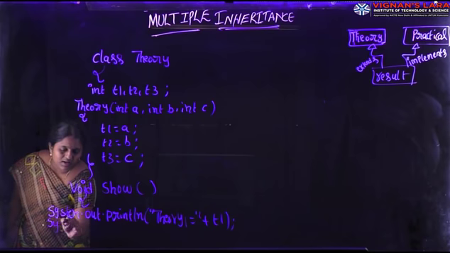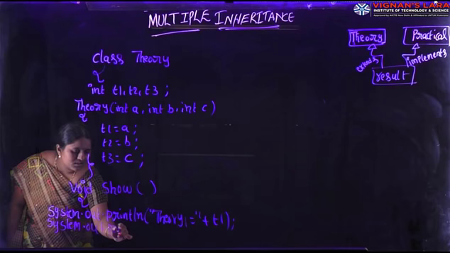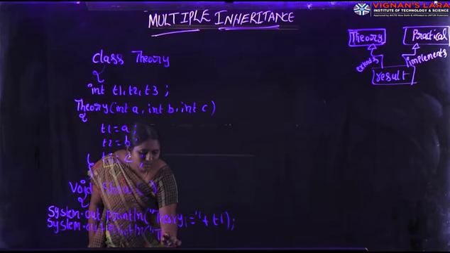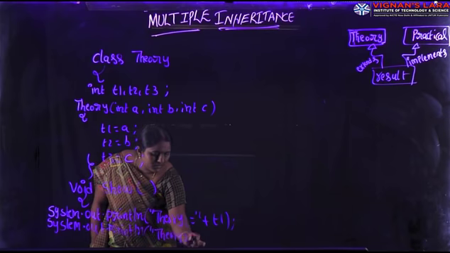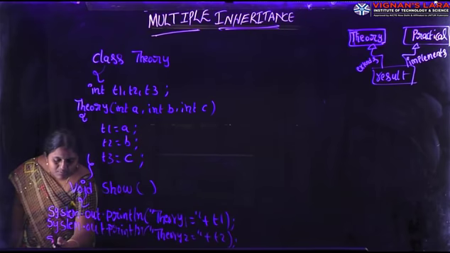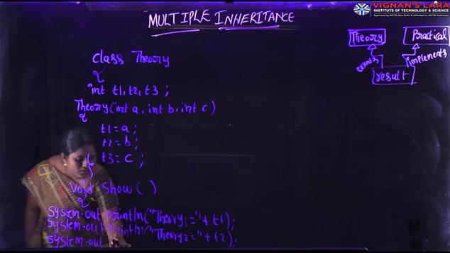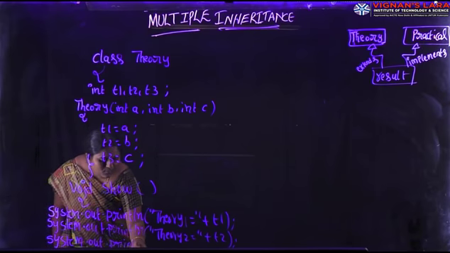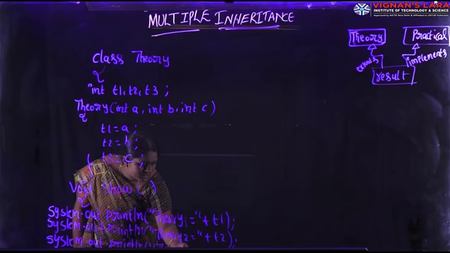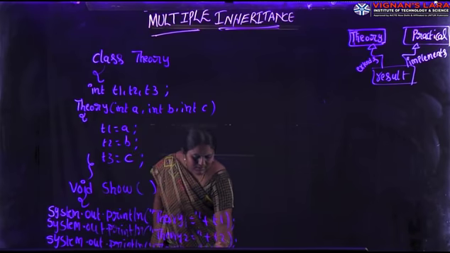Next, here I am writing system.out.println theory 2 equal to plus T2. Next one, here I am writing system.out.println theory 3 equal to plus T3.